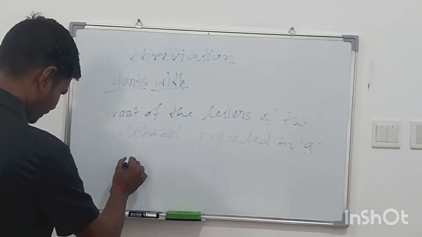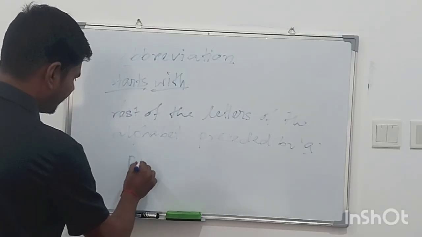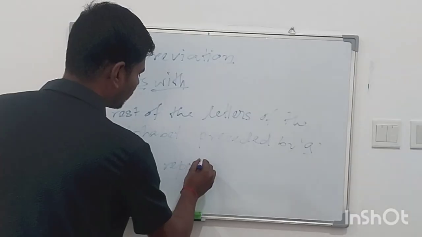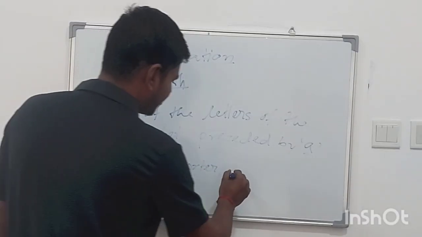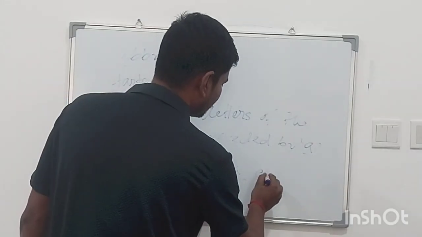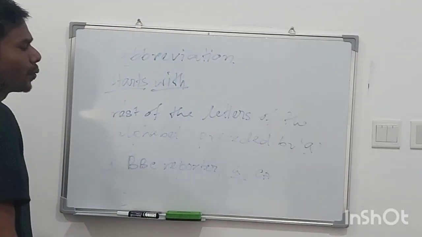Like a BBC reporter, a CA. Look at these two examples.